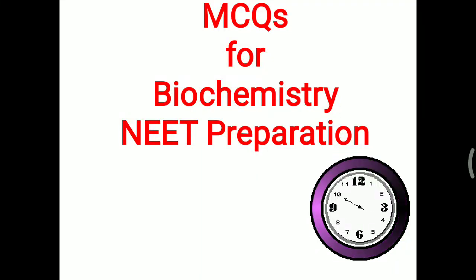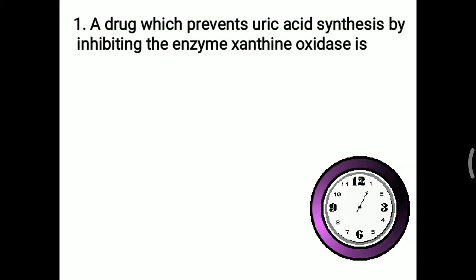Today we will discuss some important MCQs for biochemistry NEET preparation. First one: a drug which prevents uric acid synthesis by inhibiting the enzyme xanthine oxidase. Basically, uric acid is the end product of the purine nitrogenous bases adenine and guanine, and it is synthesized with the help of this xanthine oxidase. But in gout, uric acid level is increased, so as a treatment point this xanthine oxidase inhibition is very useful.